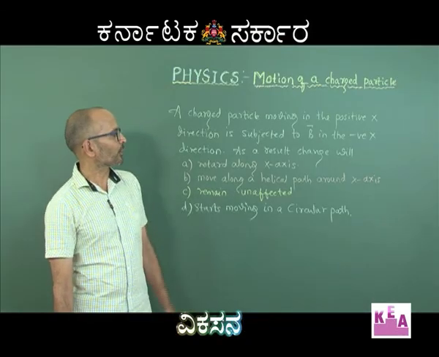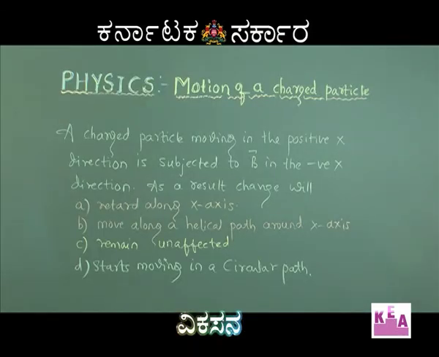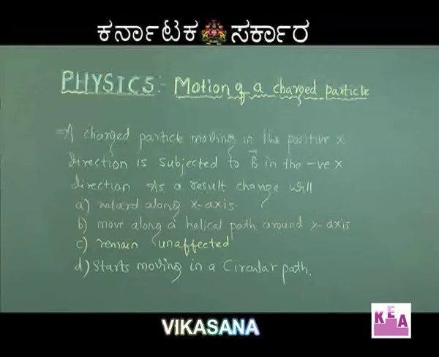So one more theoretical question regarding the charged particle experiencing a force in the magnetic field. See, a charged particle moving in the positive x direction is subjected to a magnetic field in the negative x direction. As a result, the charge will retard along the x-axis, move along a helical path, remain unaffected, or start moving in a circular path. Okay, so this I think will again remind us about how you write the force experienced by the charged particle.